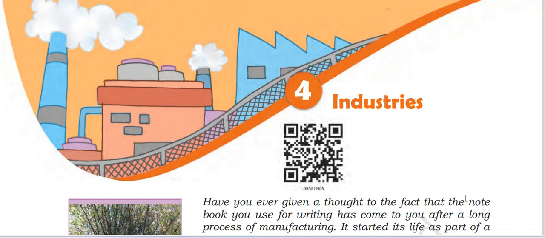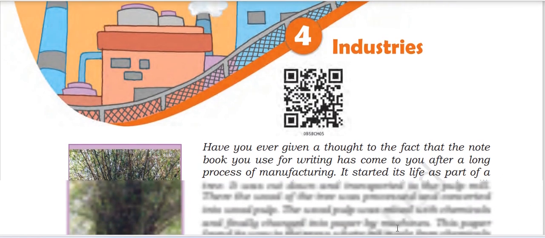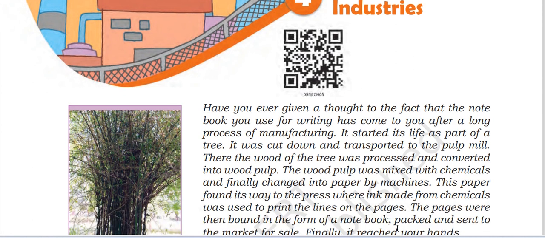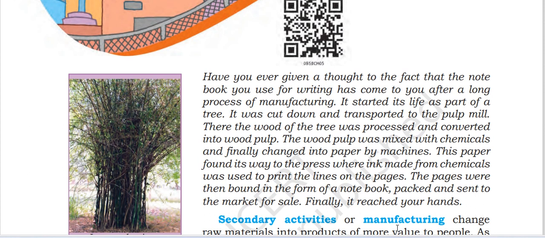Class 8 Geography, Chapter 4: Industries. Have you ever thought of the fact that the notebook you use for writing has come to you after a long process of manufacturing? It started its life as a part of a tree. It was cut down, transferred to the pulp mill. There, the wood of the tree was processed and converted into wood pulp.